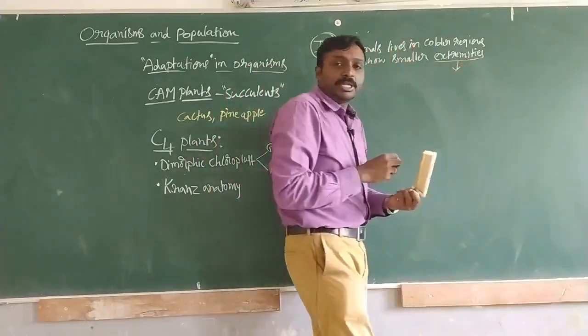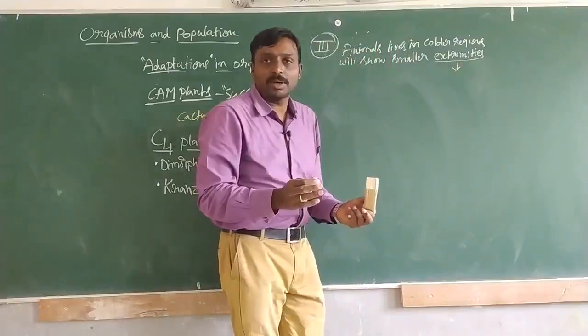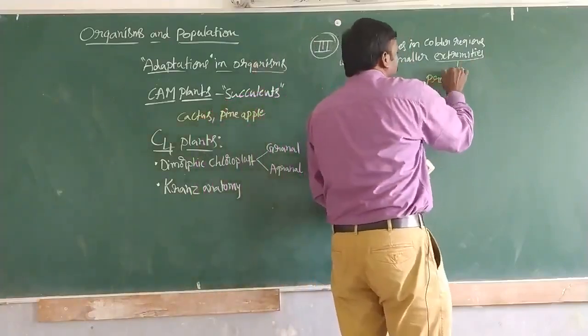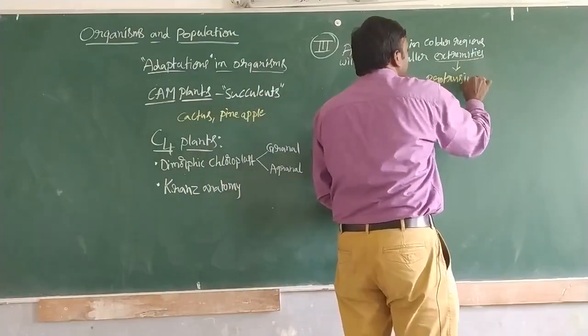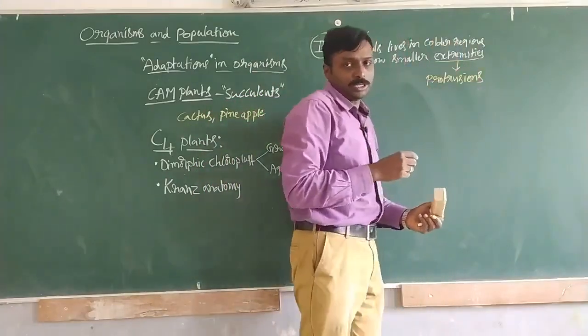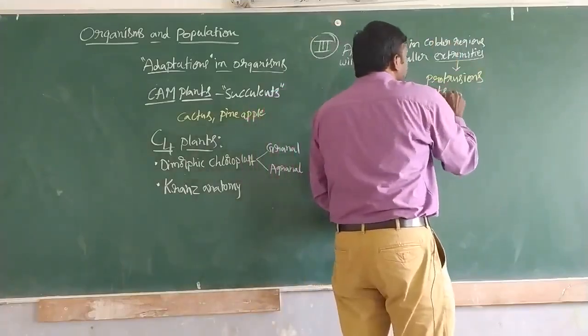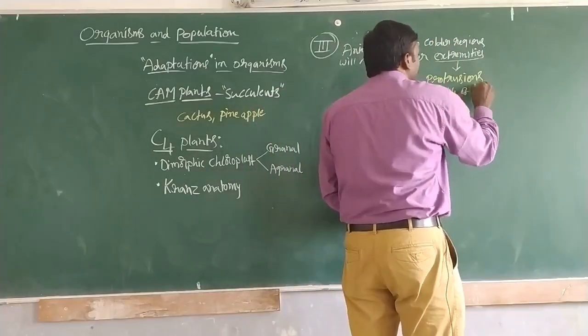Extremities are some structures, or you can also say some extended protrusions to the outside of the body.